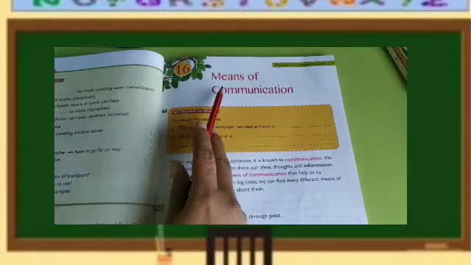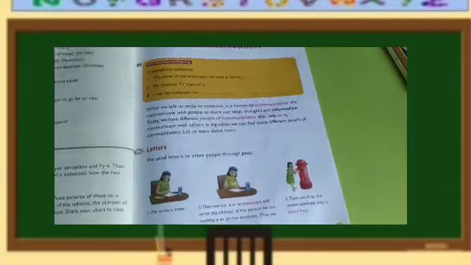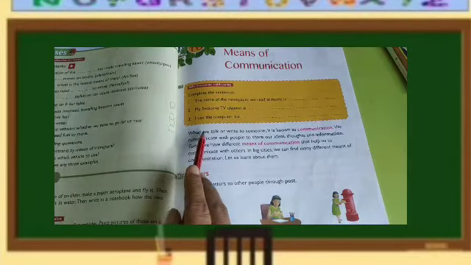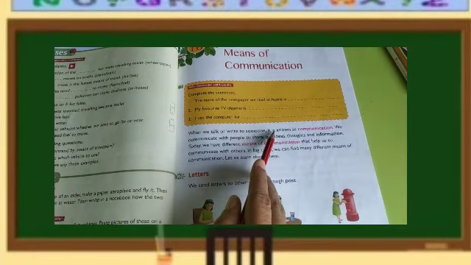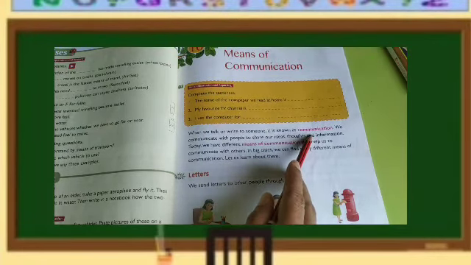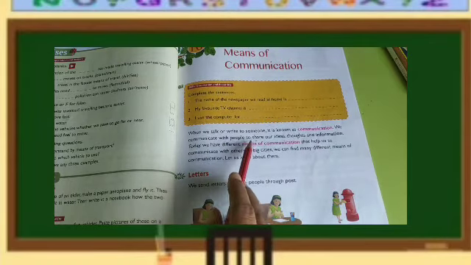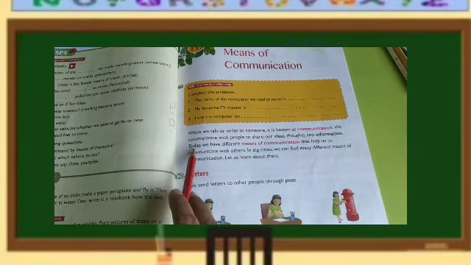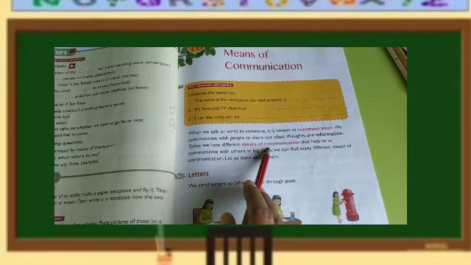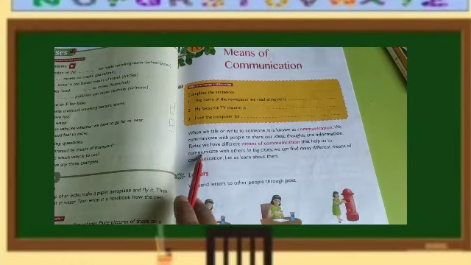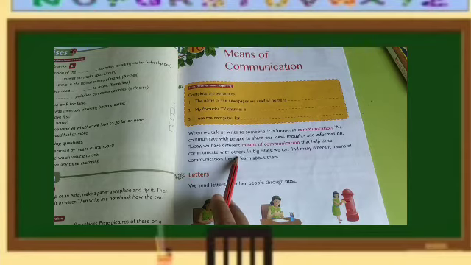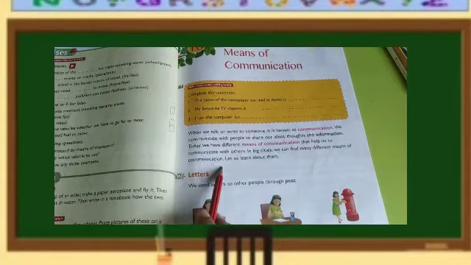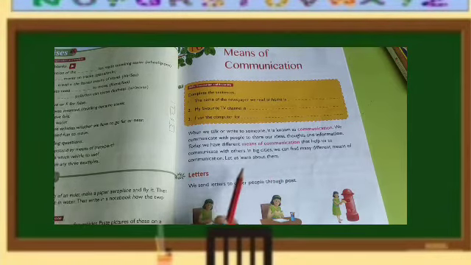Now children, let's read from the EVS book, Means of Communication, page 99. When we talk or write to someone, it is known as communication. We communicate with people to share our ideas, thoughts and information. Today we have different means of communication that help us to communicate with others. In big cities, we can find many different means of communication. Let us learn about them.